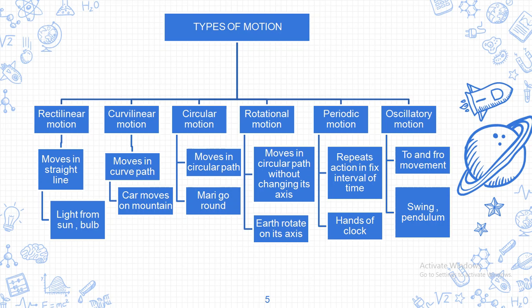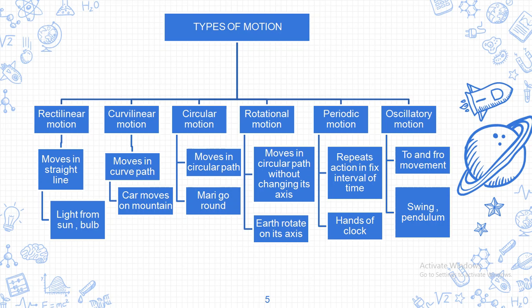Next one is curvilinear motion. Curvilinear motion means any object or body moves in a curved path. So it is said to be in a curvilinear motion. For example, in the mountain region, the roads are quite curved. So at that time your car is continuously moving on a curved path, and it is said to be in a curvilinear motion.